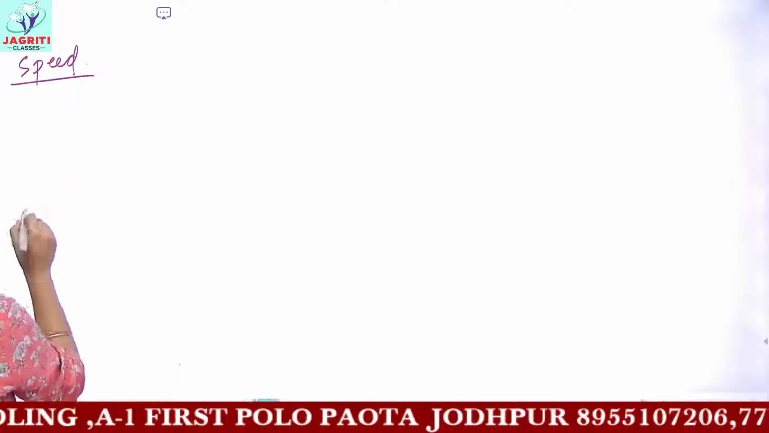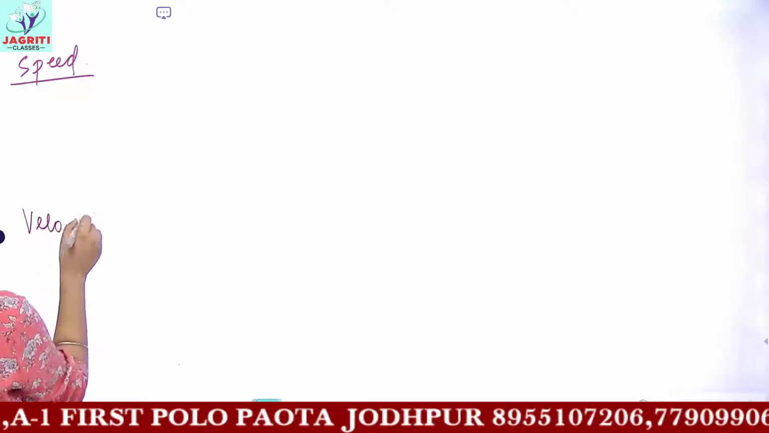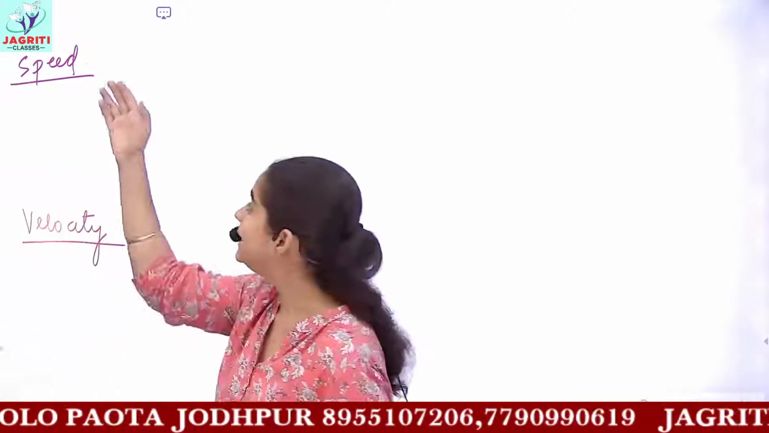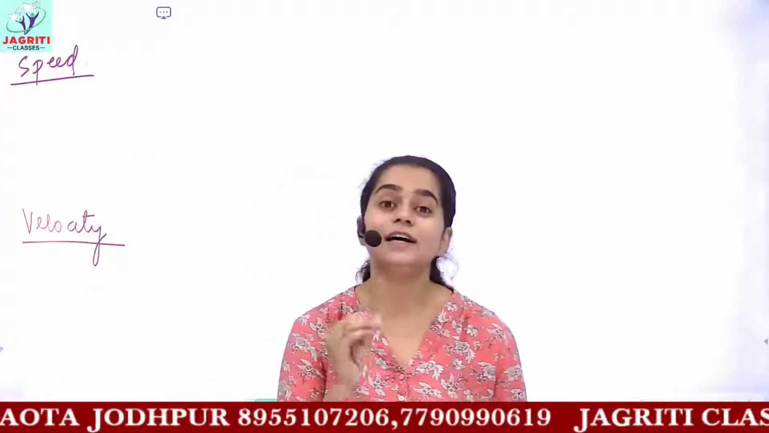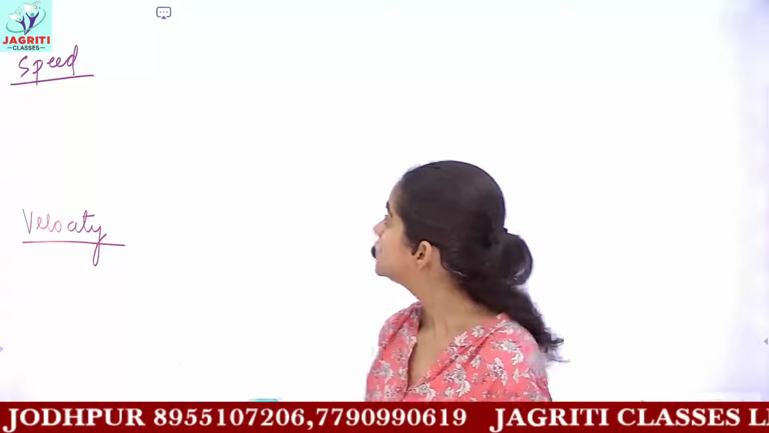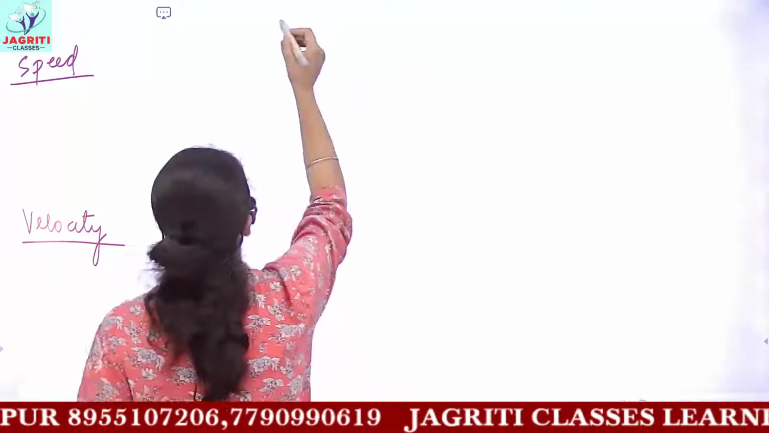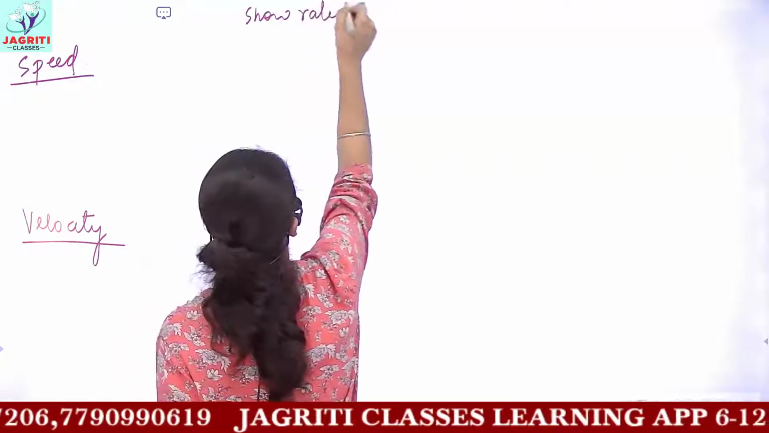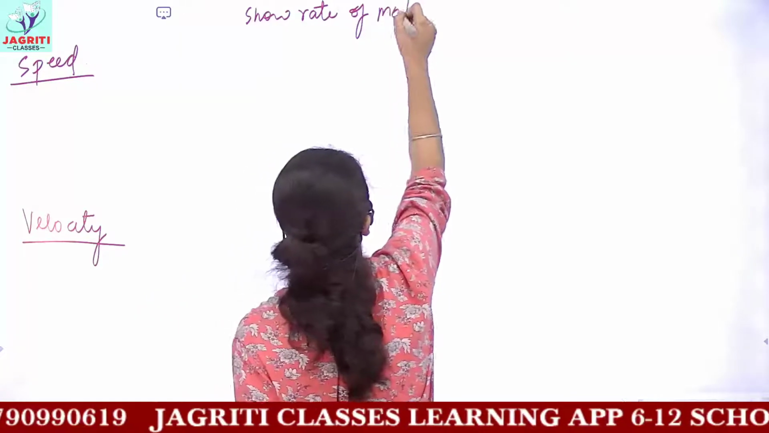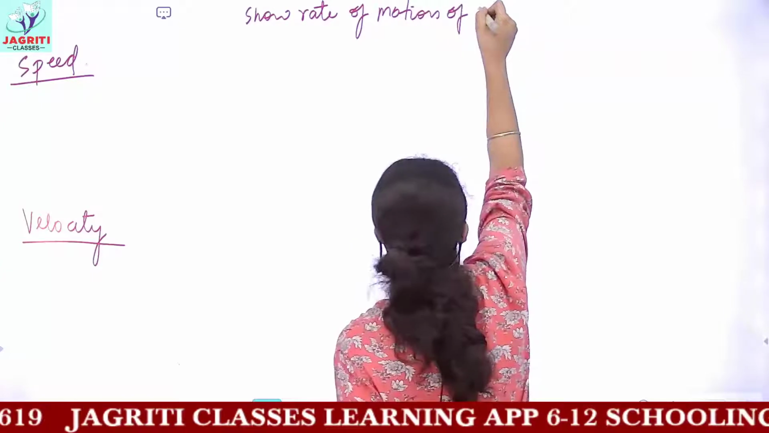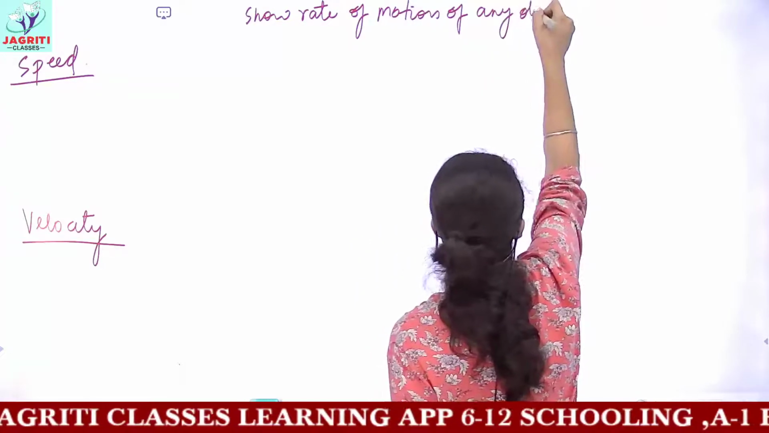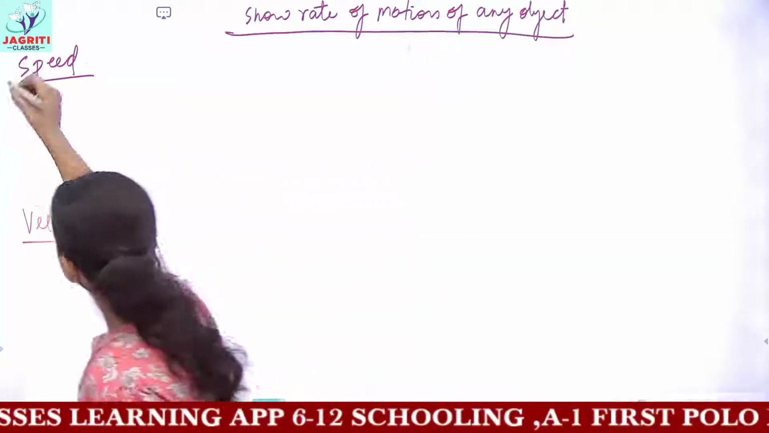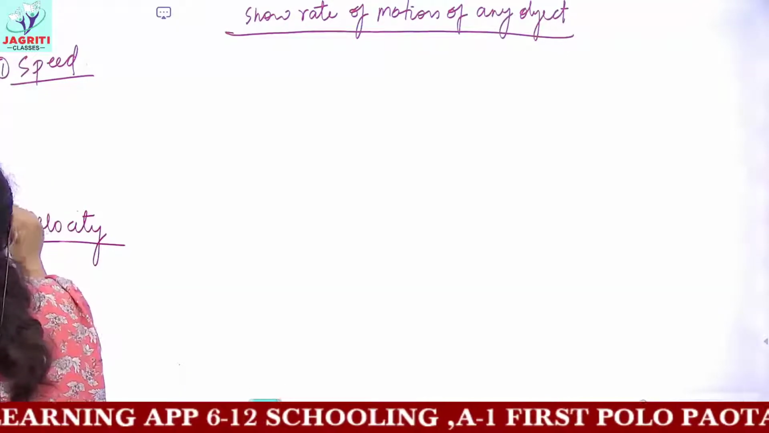So the topic we'll be doing would be about speed and velocity. Both these quantities, speed and velocity, tell you the rate of motion. So speed and velocity show the rate of motion of any object. Okay? So both these terms show you the rate of motion of object.